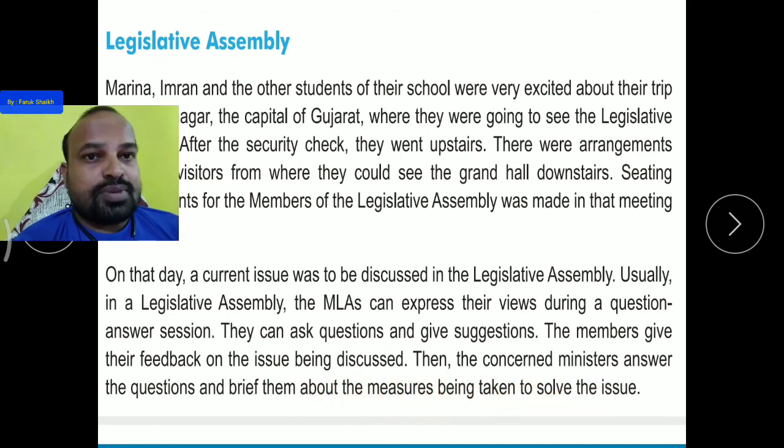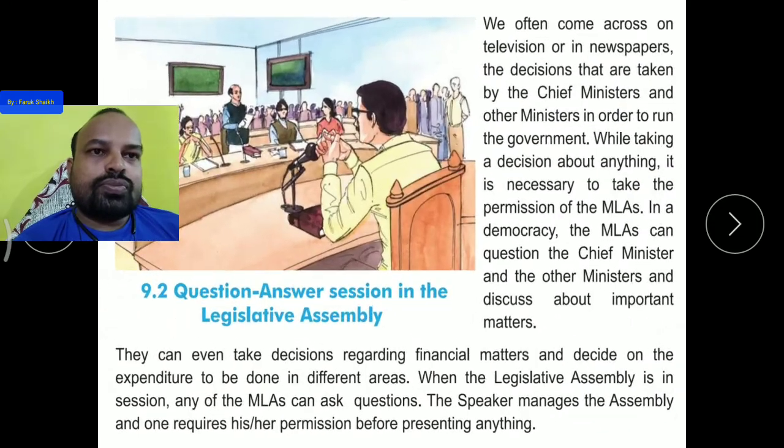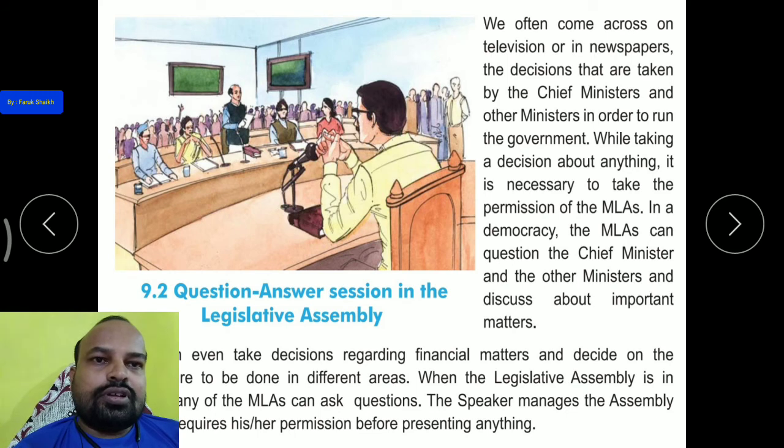And who is the concerned minister? Means who is the ruling party? They have to answer the opposition party's questions, and also explain the measures being taken to solve the issue. At that time they have to solve this problem. Here you can see the pictures of the Legislative Assembly where one MLA is asking some questions or giving some suggestions or feedback. Okay, let us see.